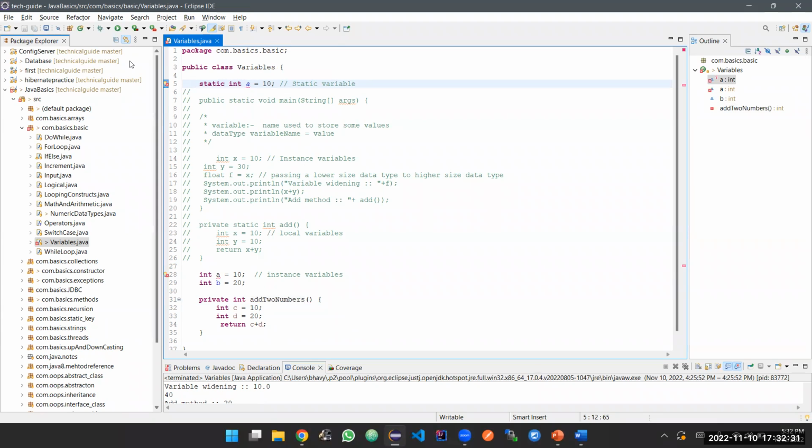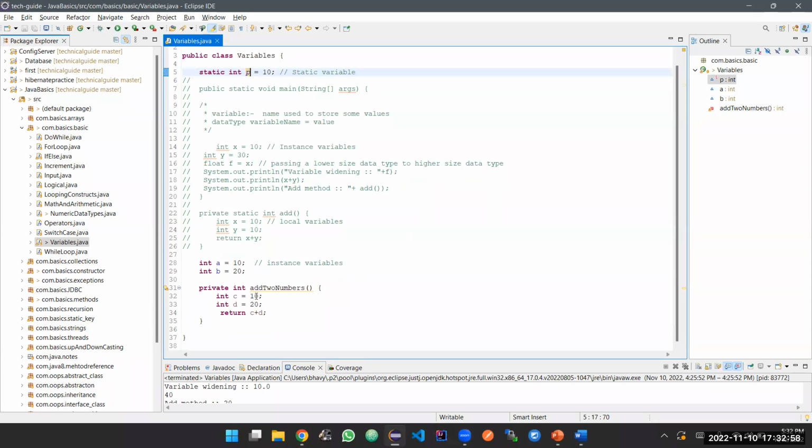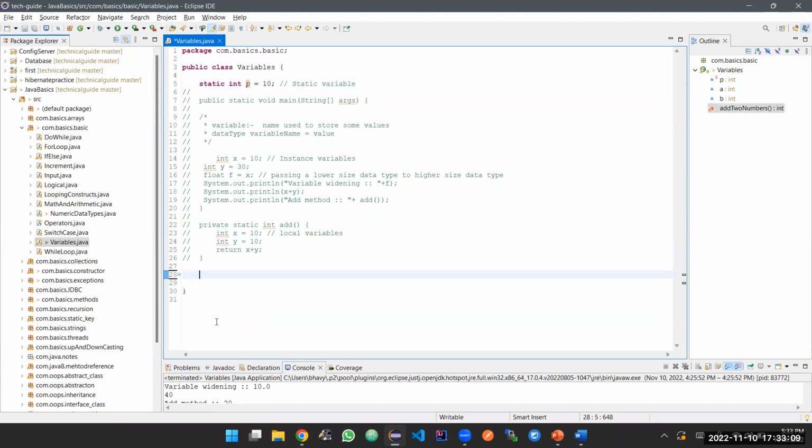Here you're getting an error because I already initialized a variable called a, which is an instance variable, and I'm again initializing a static variable. So we are duplicating a variable. This is not allowed. If you put it as p, then this is called a static variable. P is called the static variable. A and B are called instance variables. C and D are called the local variables. Three types of variables. Got it? I take that silence as yes.